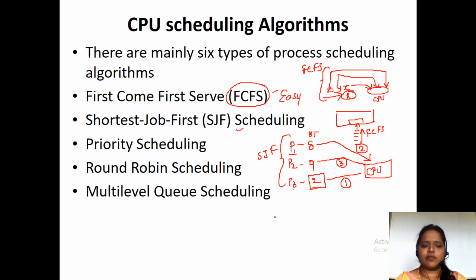And the next one we are going to see is priority. When we look at priority scheduling, suppose we have the processes P1, P2, P3, and take the same example: the burst times are 8, 9, and 2 milliseconds. Along with the burst times, we have given priority to the processes.